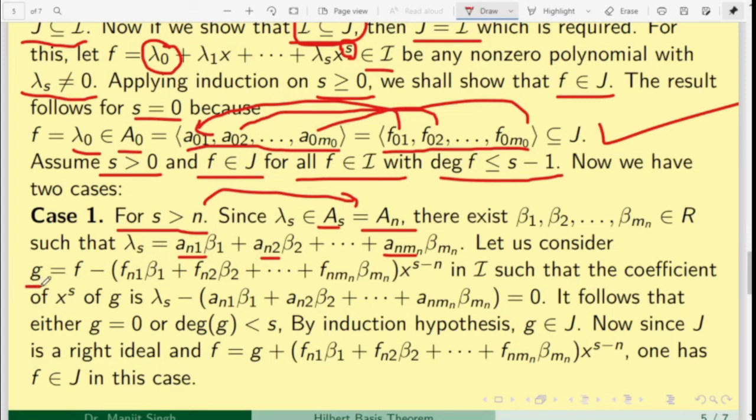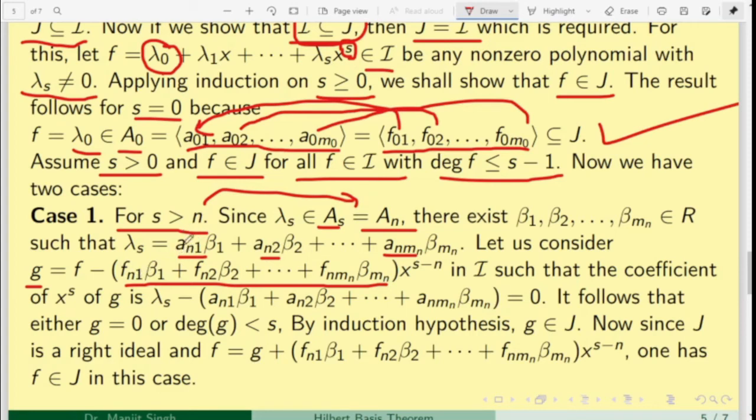Now we define a polynomial G. Here a_N1 is a leading coefficient of f_N1, and f_N1 belongs to I, a non-zero polynomial in I whose leading coefficient is a_N1. Similarly, a_N2 is a leading coefficient of f_N2, and a_N,mN is an element of R which is a leading coefficient of f_N,mN in I. So this expression is of degree N, because f_N1 has leading coefficient a_N1. So this is a polynomial of degree N.